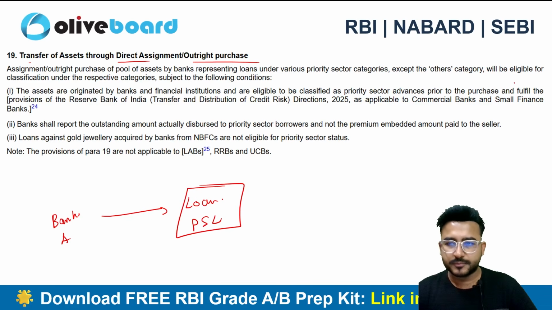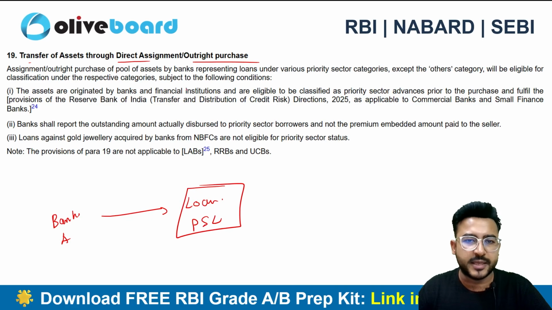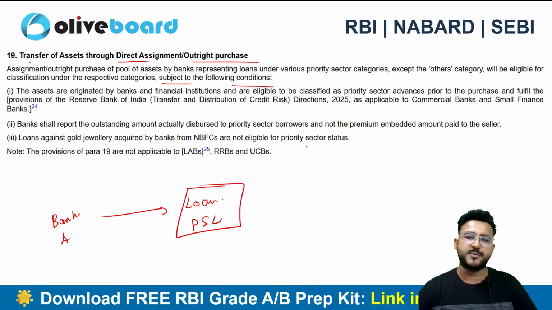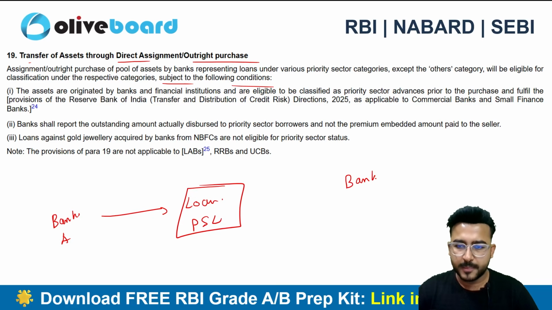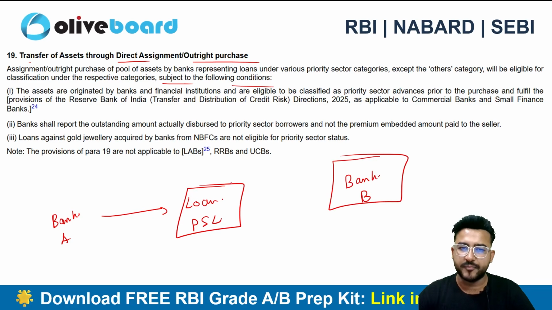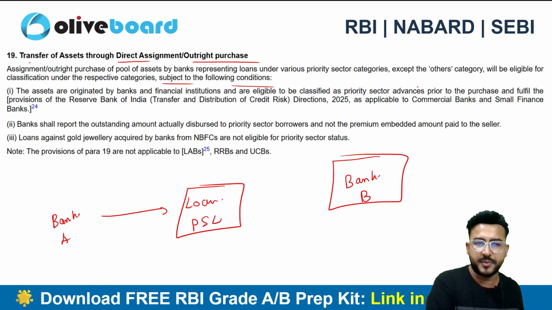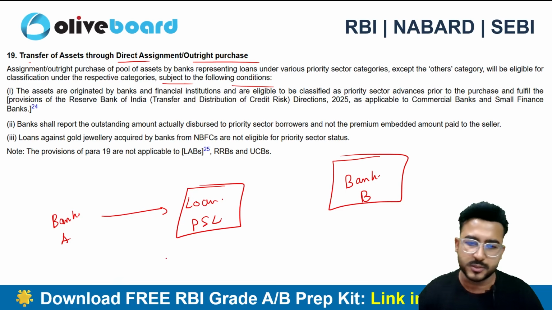In this case, the following conditions need to be satisfied so that bank B, which got the assignment or purchased the loan from bank A, is also eligible for the PSL classification. These assets are originated by the bank and financial institution and are eligible for PSL advances prior to the purchase. So prior to the purchase, these loans were PSL eligible.